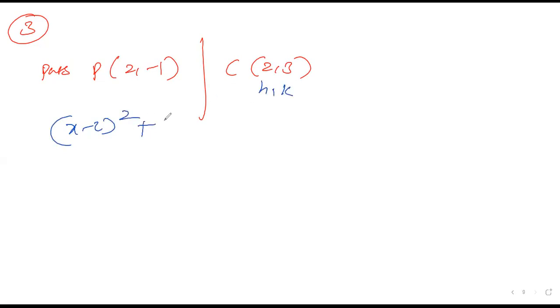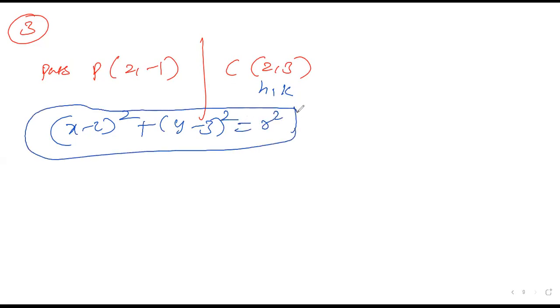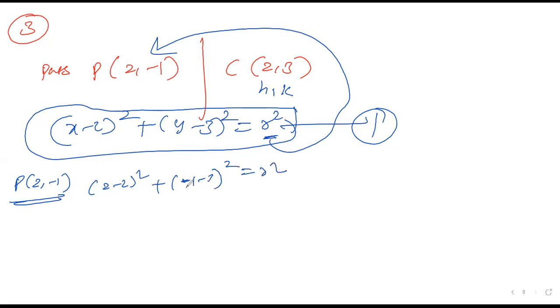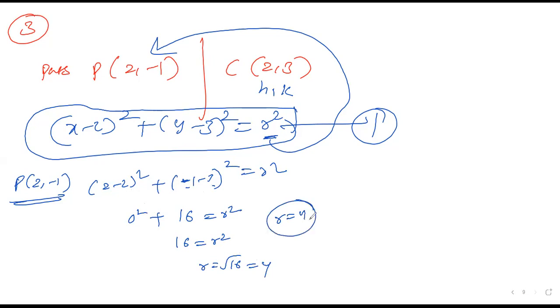(x - 2)^2 + (y - 3)^2 = r^2. This is the equation, but it is not the final equation because we want the r value. To find r, we substitute the point, because the circle is passing through the point (2, -1). Substituting: (2 - 2)^2 + (-1 - 3)^2 = r^2. That is 0 squared plus (-4)^2, which becomes 16 = r^2. So r = root 16, and the value of r is 4. I got the radius.